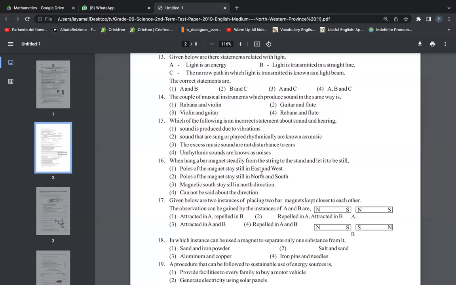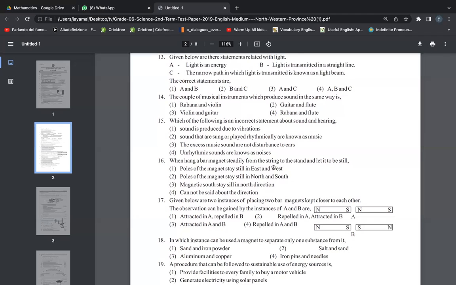Now, poles of the magnet stay still in the east and west. Poles of the magnet stay still in north and south. Poles of the magnet stay still in the north direction. Cannot be said about the direction. What should be the answer?